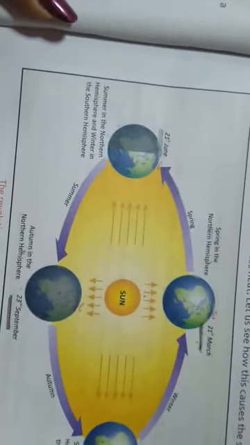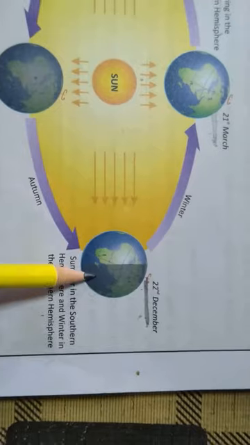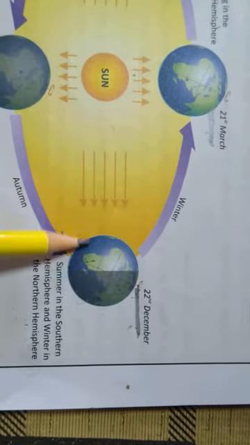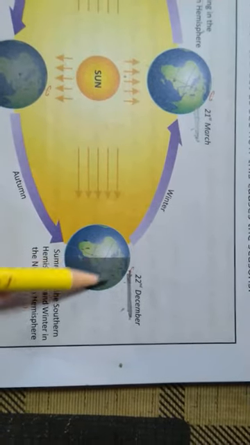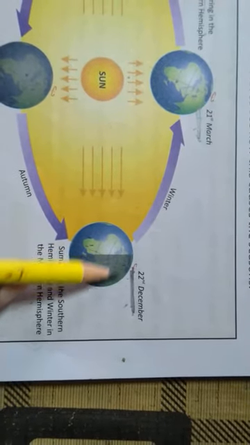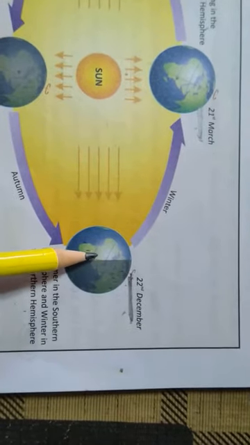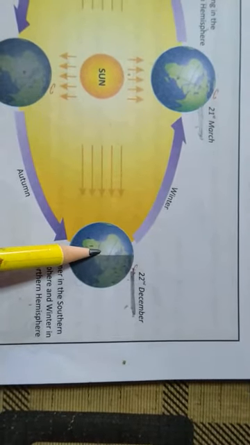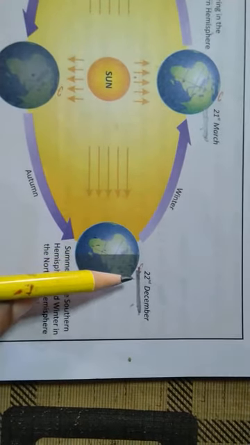Now we come to this part. When the southern hemisphere is tilted towards the sun, it experiences summer, and the northern hemisphere, which is away from the sun, experiences winter. In the southern hemisphere, days are long and nights are short. In the northern hemisphere, days are short and nights are long.